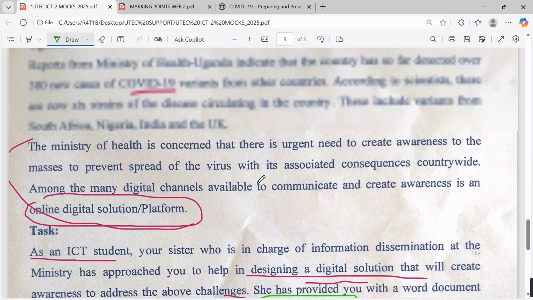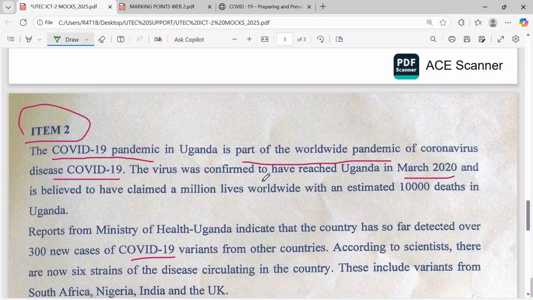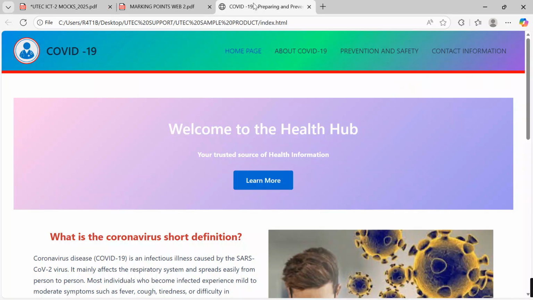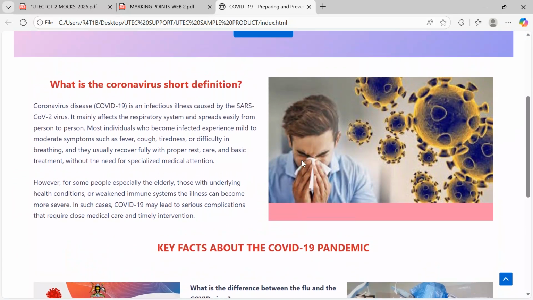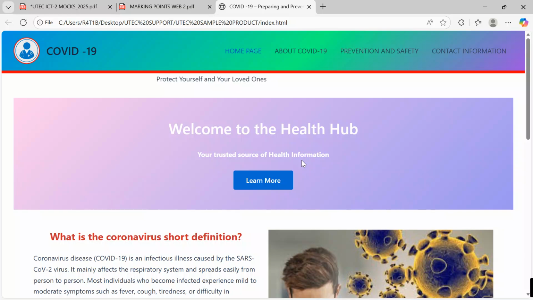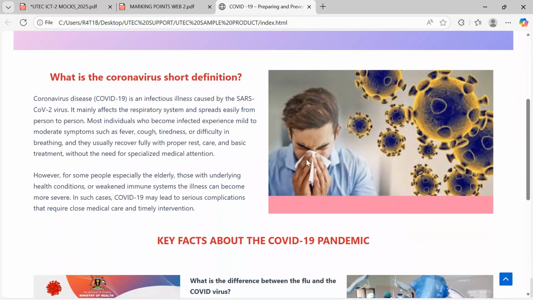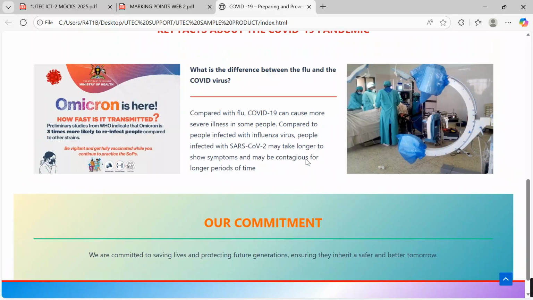Now, looking at such a scenario, what will be our final product? As we go step by step with you, please don't forget to pause, rewind, play as we walk through this journey together. This will be our final product. I have designed a blueprint, a master plan, a dummy file, which we are going to be using to also come up with the same product. Look at this attractive website that the candidate could have designed as they attend to this item.